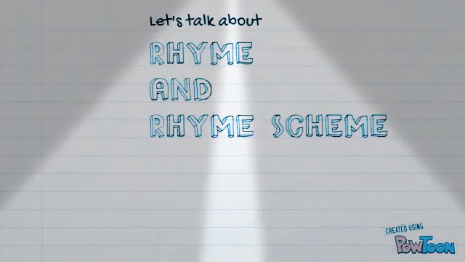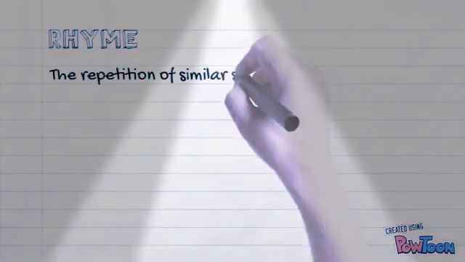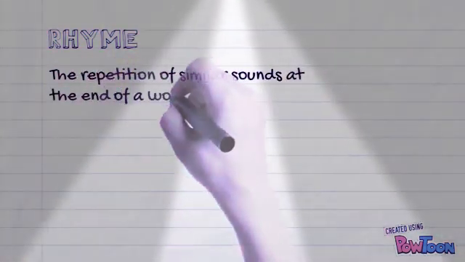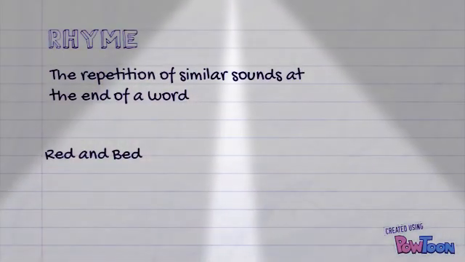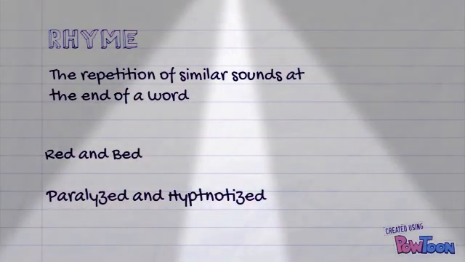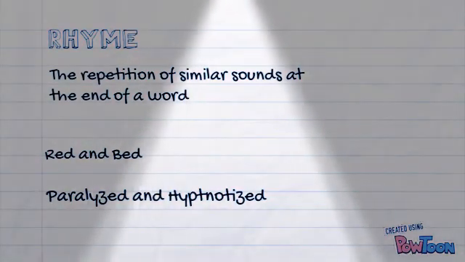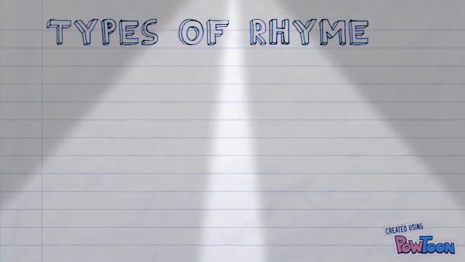Hi everyone! In this video we are going to be talking about rhyme and rhyme scheme in poetry. Rhyme can be defined as the repetition of similar sounds at the end of a word. Red and bed, for example, are clearly two rhyming words. Longer words like paralyzed and hypnotized can also be rhyming words. Seems pretty simple, right? Well, there are actually different types of rhyme in poetry.